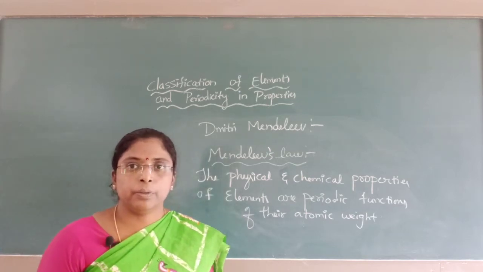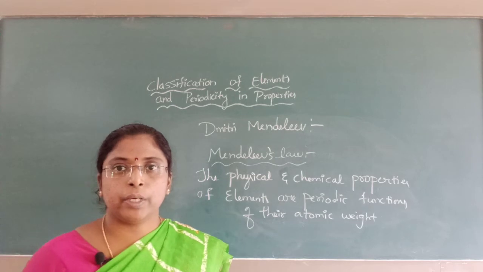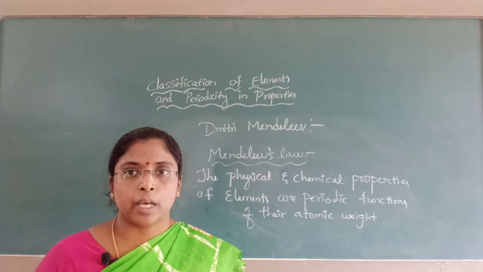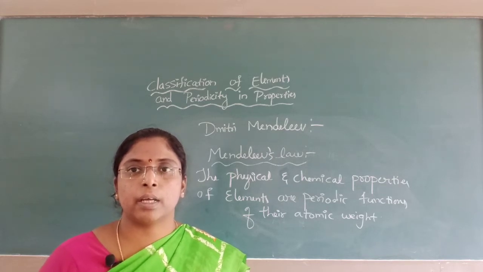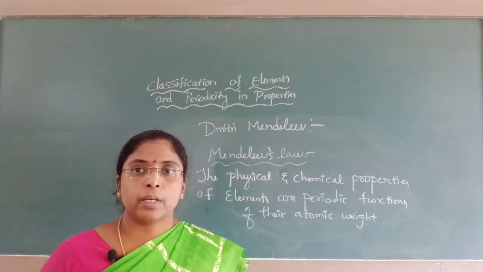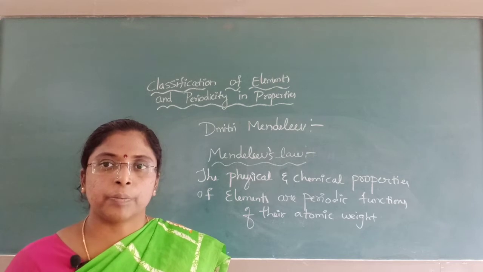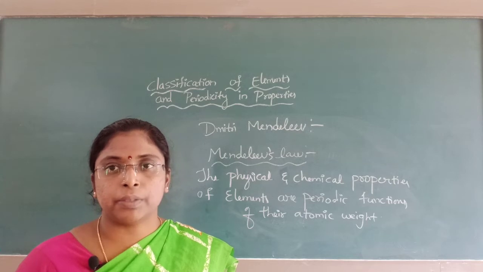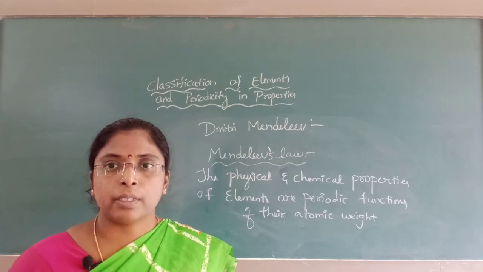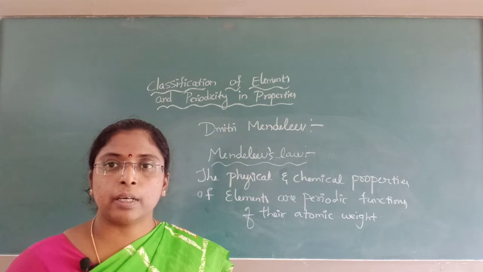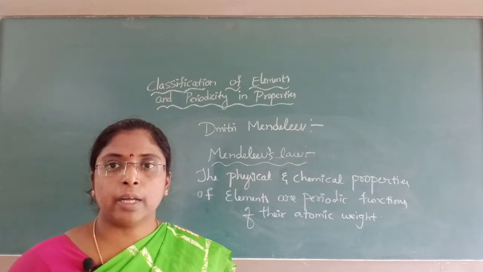So Mendeleev related that after several intervals or gaps, the elements have the same physical and chemical properties. Similar to the octaves, where we said that after every 7th, the 8th element had the same properties. But here Mendeleev did not mention it specifically. He said just that after a certain period, the elements have the same physical and chemical properties when they are arranged in increasing order of their atomic weight.